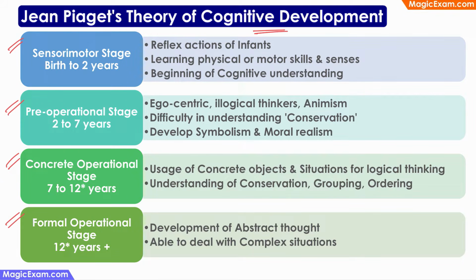Now sensorimotor stage is from birth to 2 years. At this age, the child is still learning to control his own senses and motor skills. That is, the child is learning to understand what it is that he is seeing or hearing and also to control his own body. And this is also the beginning of cognitive understanding because the child is still very young. Next, the pre-operational stage is from 2 to 7 years.